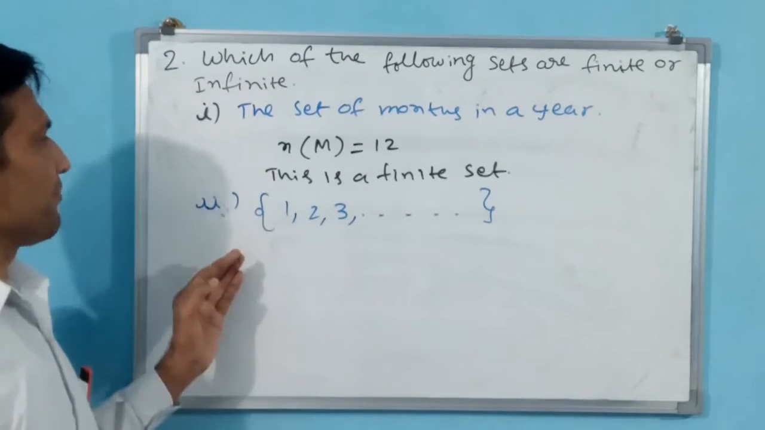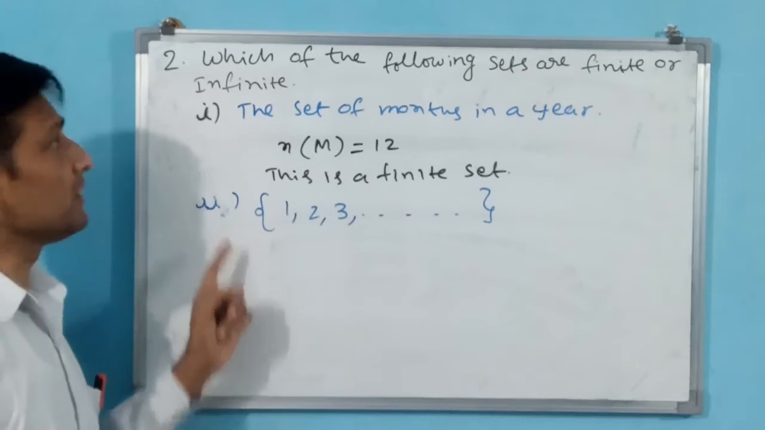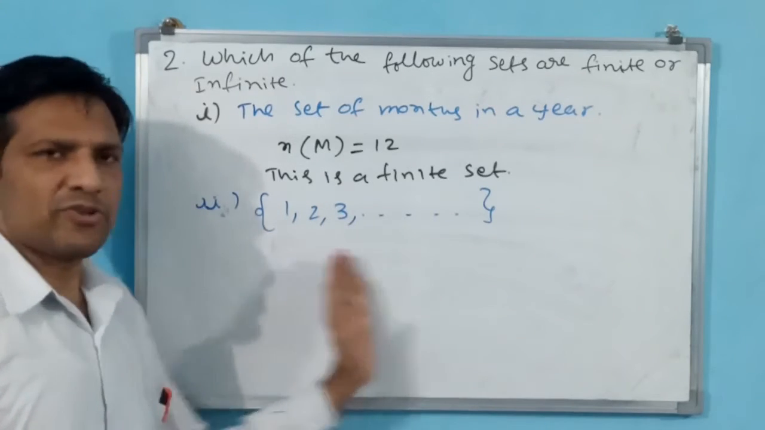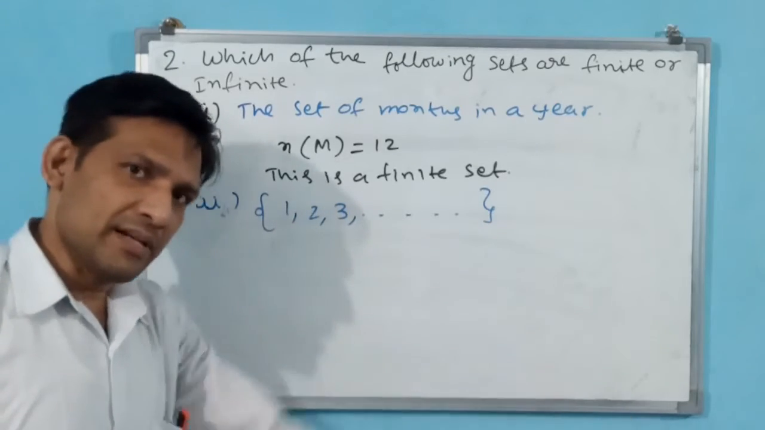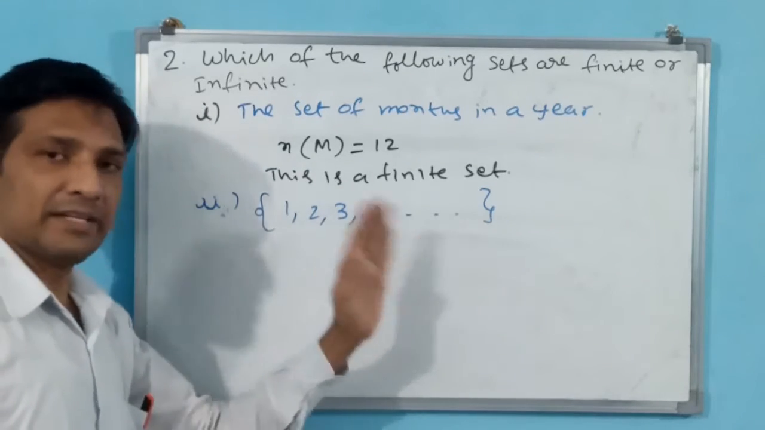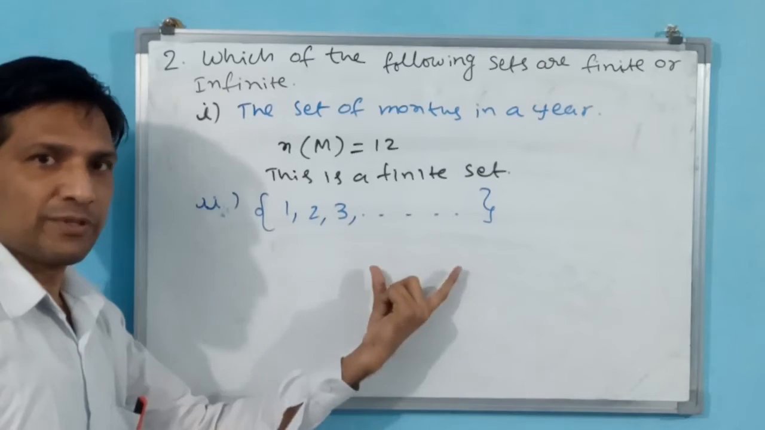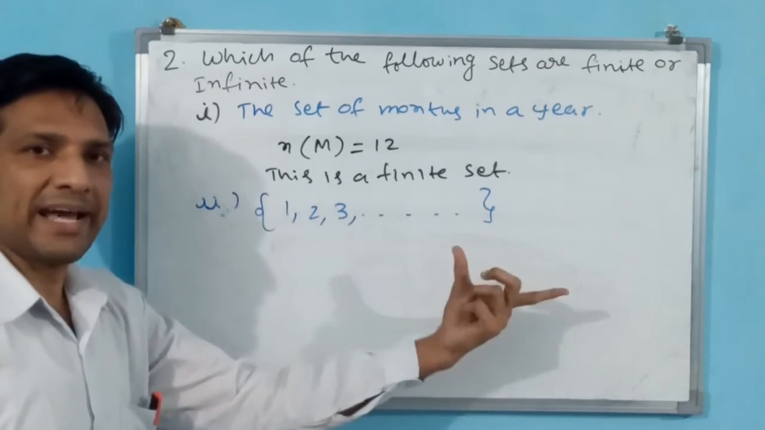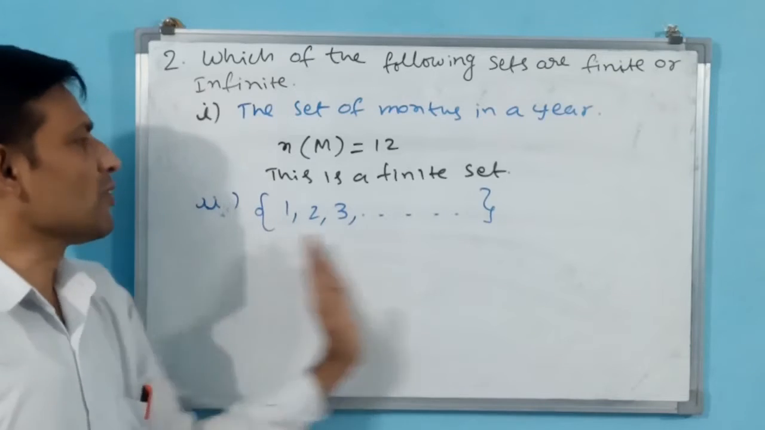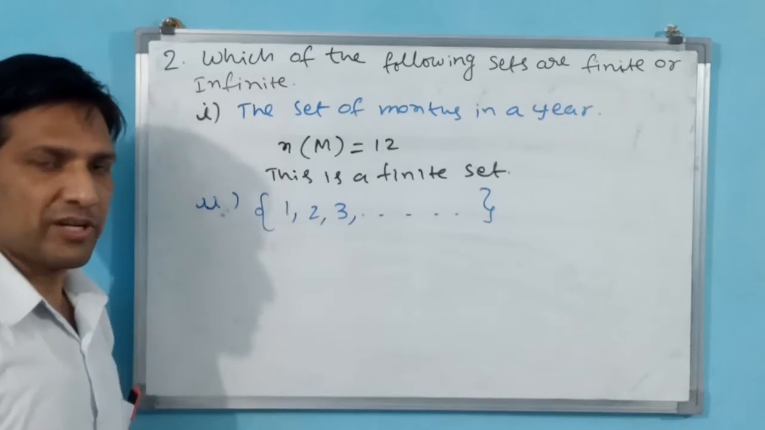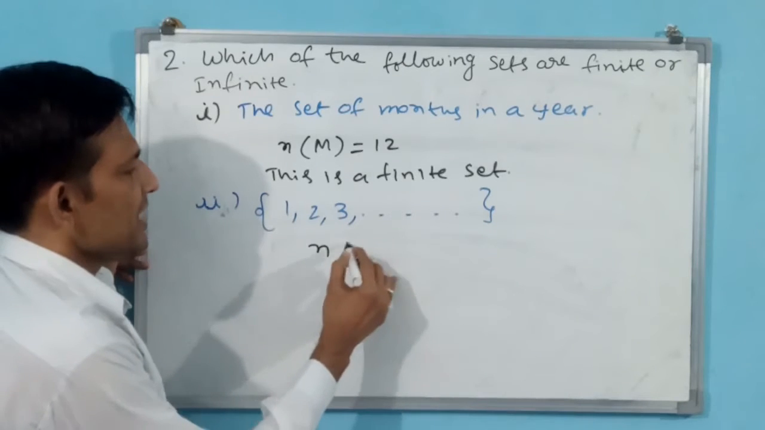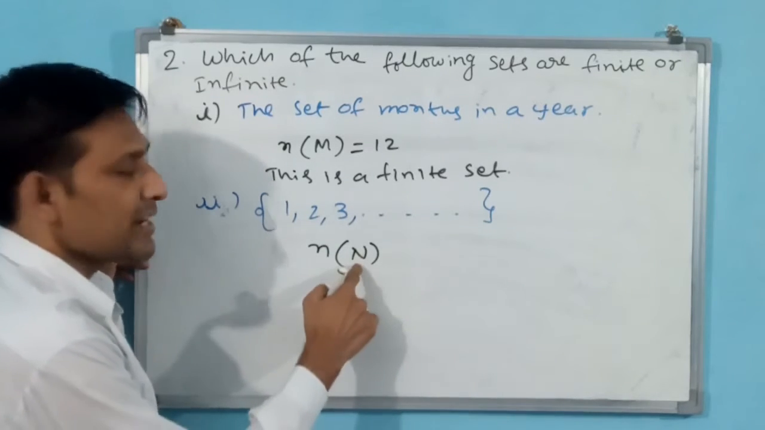Okay, see this question, the second part of the second question. They have given natural numbers, and they have not given a limit. Say natural numbers up to 10, up to 100, up to 1000, up to 1 lakh, like that they have not given. They have given natural numbers continuously. How are you going to represent the quantity here? You write N, because N is for natural numbers.